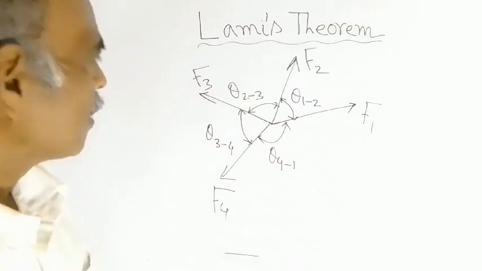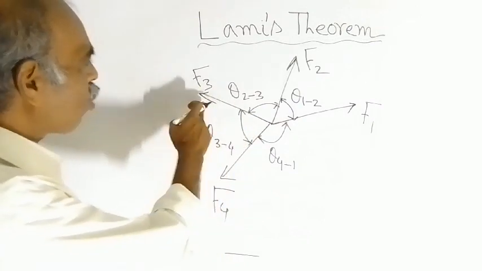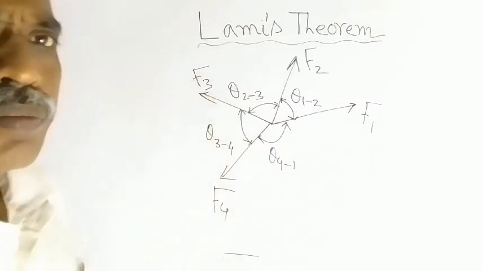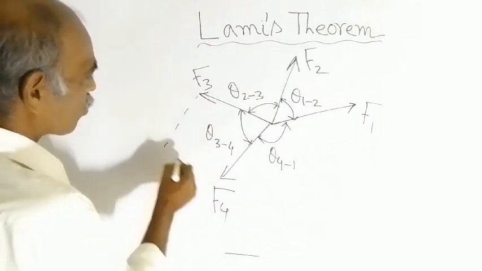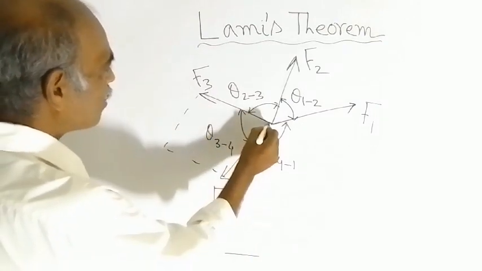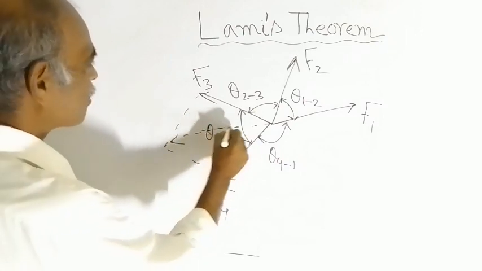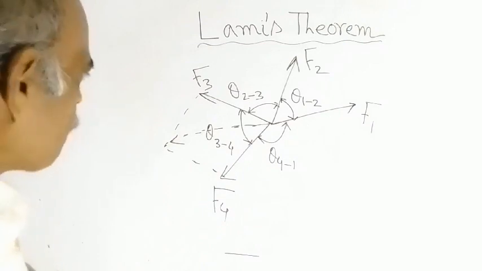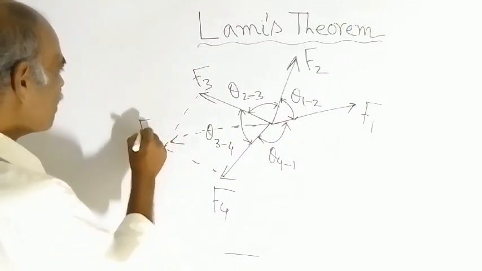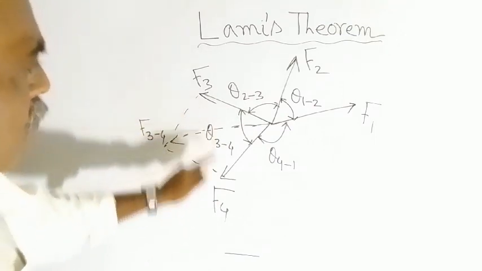Right? Now say you take the resultant of F3 and F4. So the resultant will be almost like this. Okay, this line represents the resultant of F3 and F4. Suppose this force is denoted by F suffix 3-4, the resultant of F3 and F4.